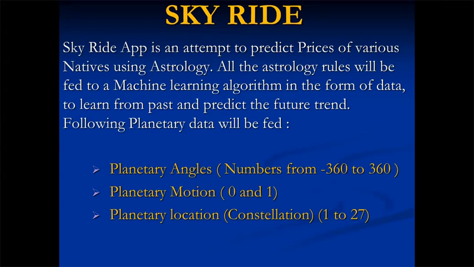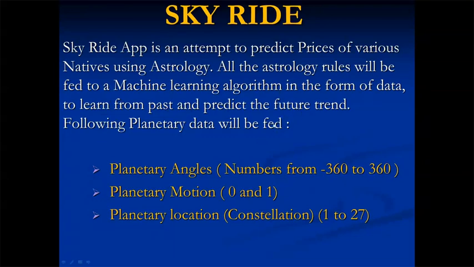The natives can be anything which has a date of birth, place, and time. In this particular course, I have taken the native of gold, because gold is something which has something to measure against. So they are gold prices, and the performance will be measured against the gold prices. All the astrology rules will be fed to a machine learning algorithm in the form of data to learn from the past and predict the future trend.